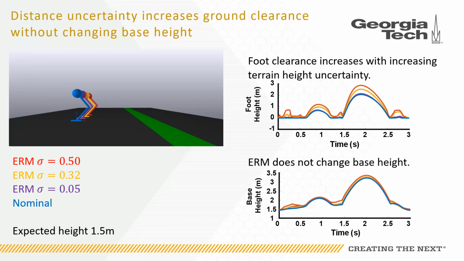As with the cart, we found that the ERM trajectories produced higher foot clearance with increasing terrain height uncertainty. However, even though the base height is also free to move, the ERM cost does not increase the height of the base during hopping by a similar amount to how it increases the height of the foot.